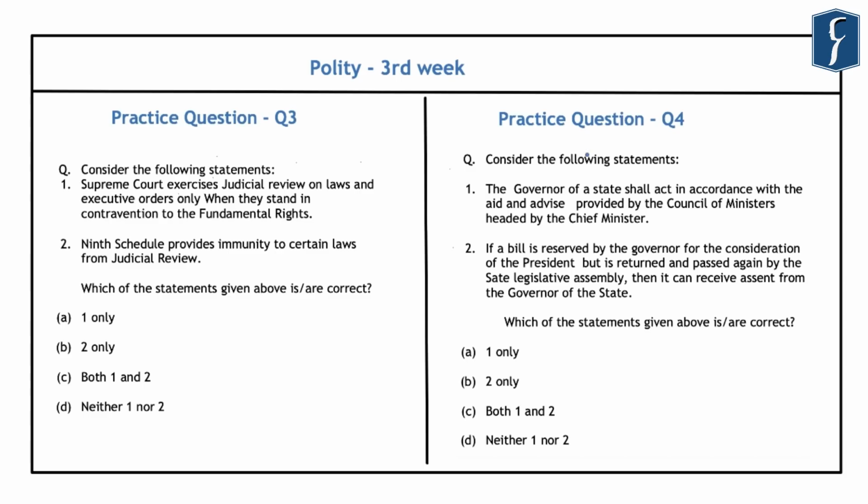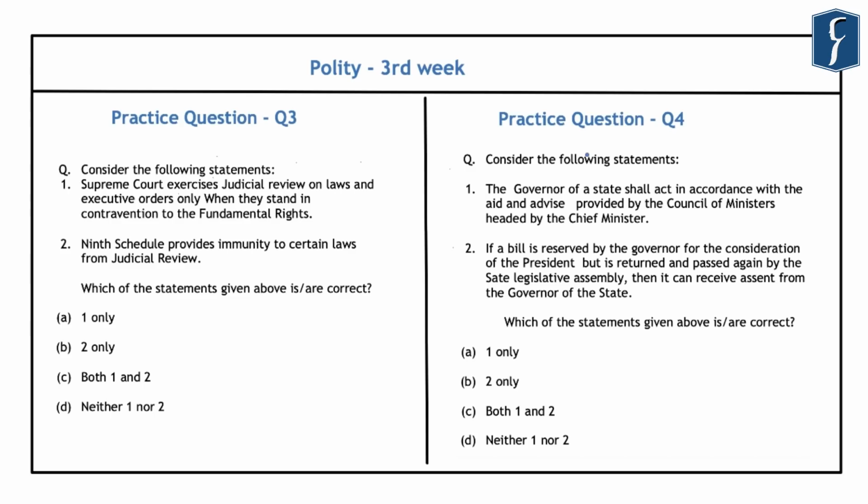In this regard, you should note that the term judicial review has nowhere been used in the Constitution of India. However, various articles that are provided in the Constitution of India confer this power of judicial review on the Supreme Court as well as the High Courts. So Article 13, which is related to the fundamental rights, declares that all the laws that are inconsistent with or in derogation of the fundamental rights shall be null and void.